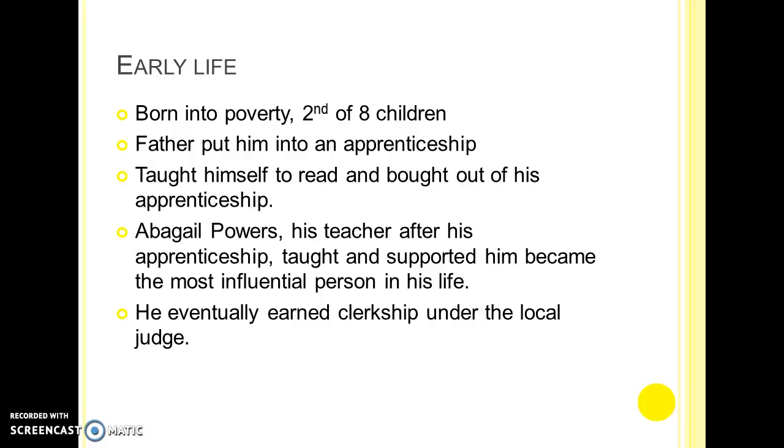Abigail Powers, his teacher after the apprenticeship, was able to support him and his endeavors to learn and pursue his education. She would later become his wife, and she would be the most influential individual in his life for when he became president. After he got a formal education under his teacher, he gained his clerkship under the local judge.